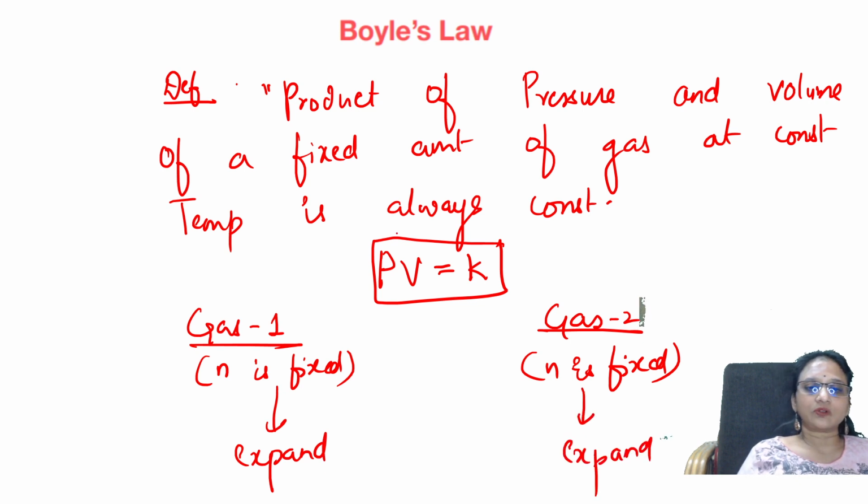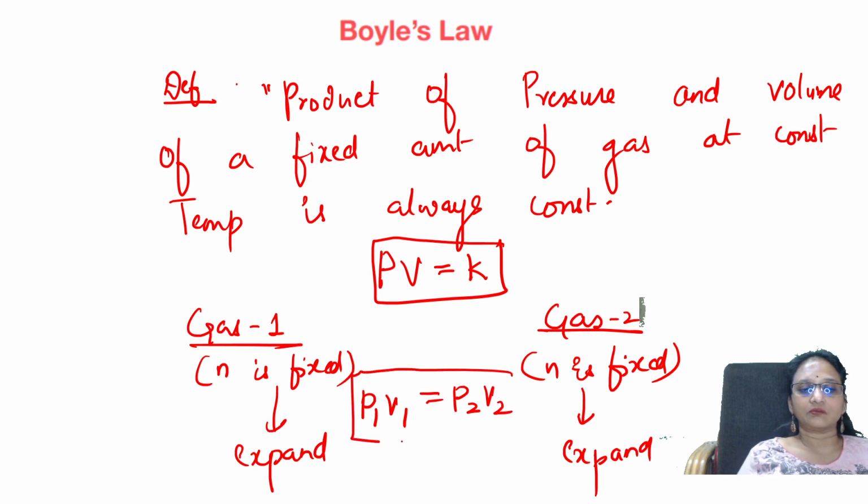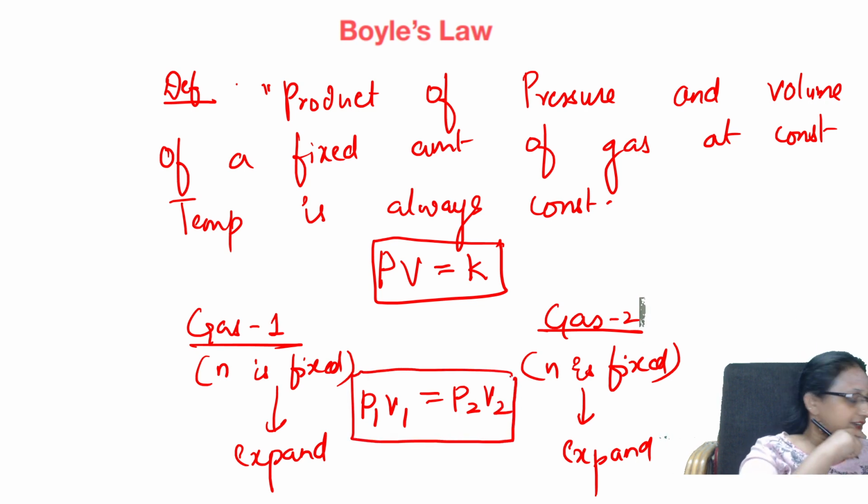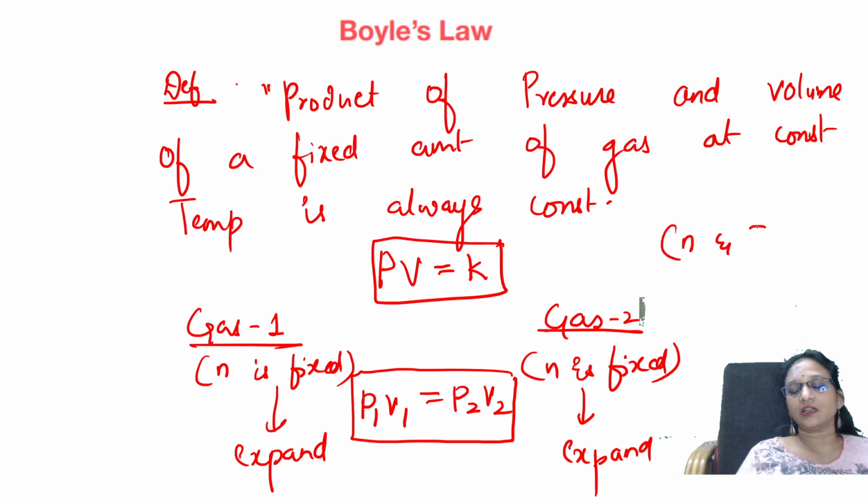When you allow it to expand, PV will change, so P1V1 is equal to P2V2. Here N and T are constants in both cases.